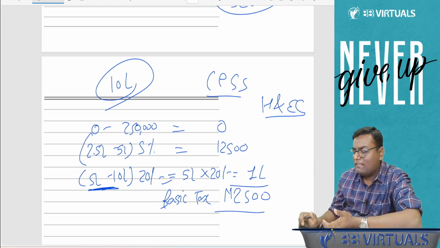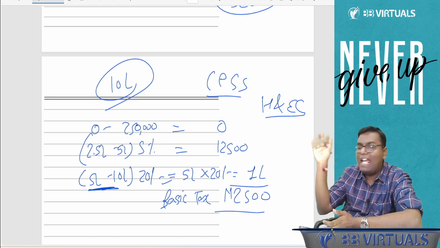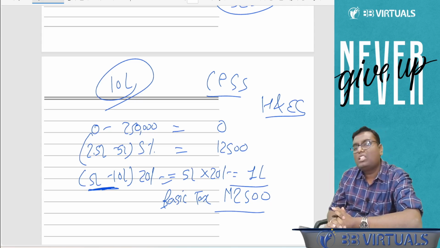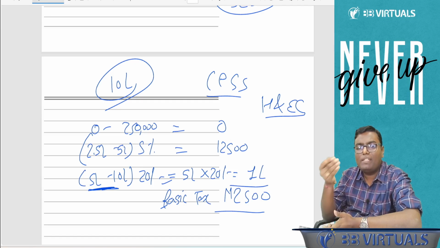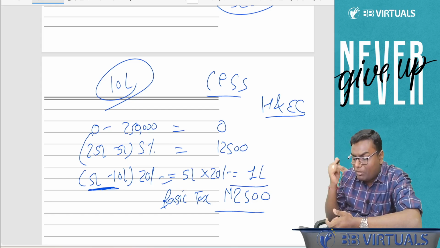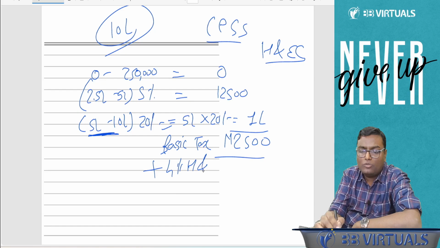Now why does the government say this? What is the meaning of cess? The money from tax, the government can use in any manner. But the money which is collected by way of cess can only be used for the purpose for which it is collected, over here health and education. So the government is saying, our country is a big country, we don't have enough money for health and education. If you are paying the tax, kindly give 4% more so that we can use it in the health and education sector. Tax is applicable on income. Cess is applicable on tax.